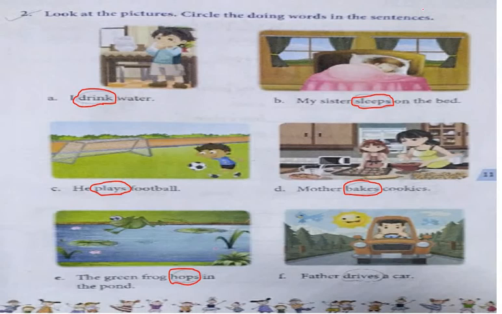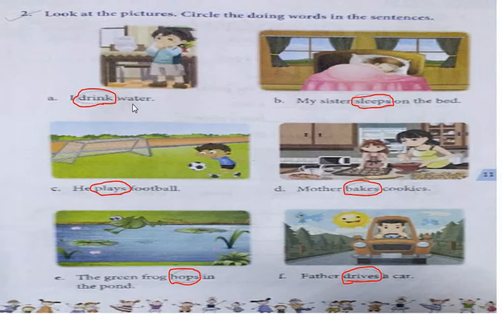Now sentence number F. Father drives a car. So you have to circle drives. Drives is a doing word. Father drives a car. Now again we will revise this page. Look at the pictures. Circle the doing words in the sentences.